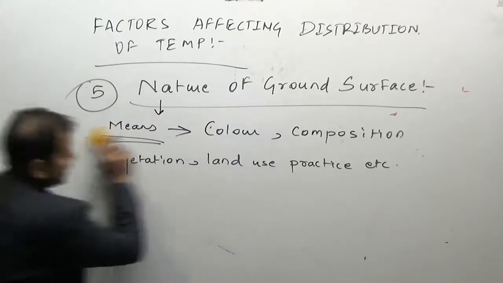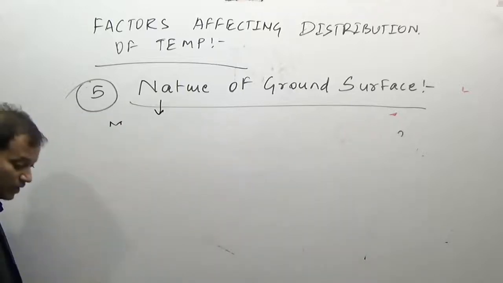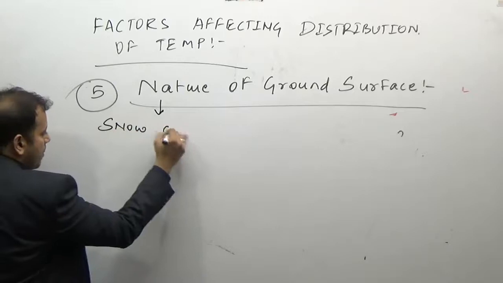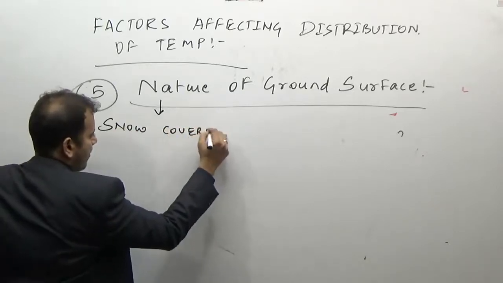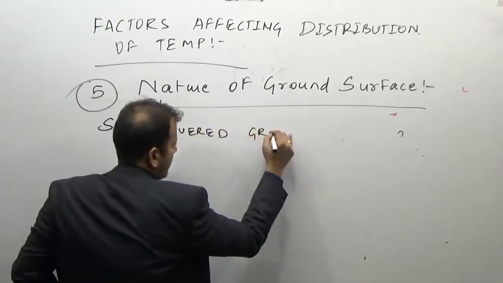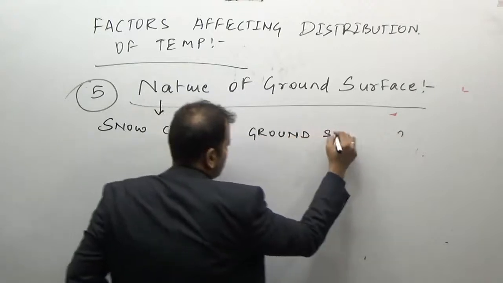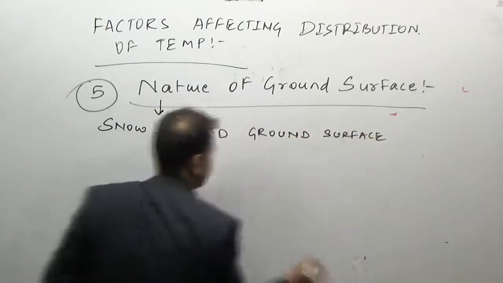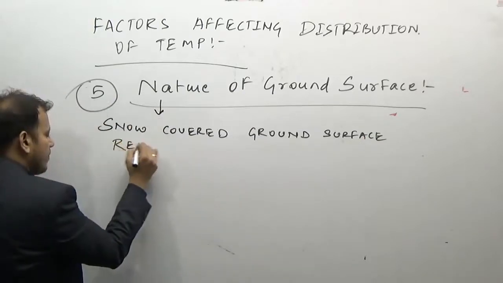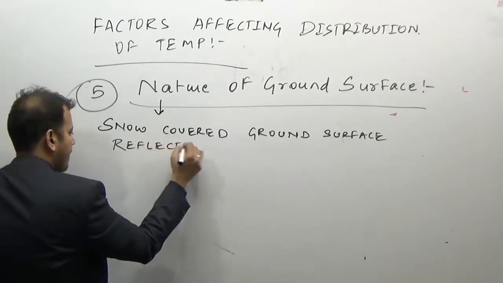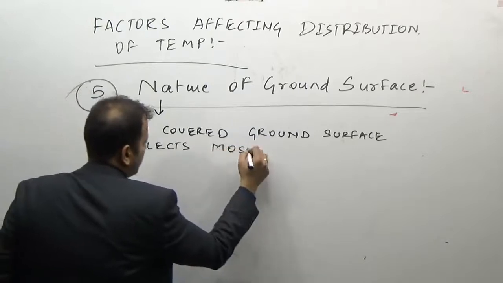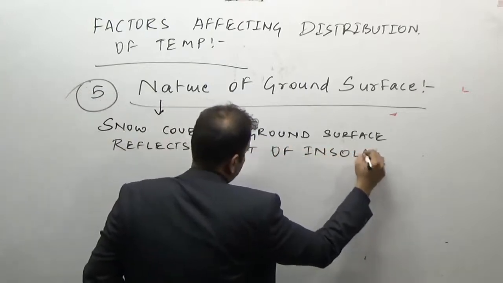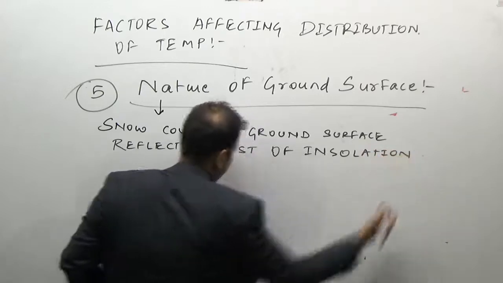What I mean to say here is the snow-covered ground surface reflects most of the insolation. Why?